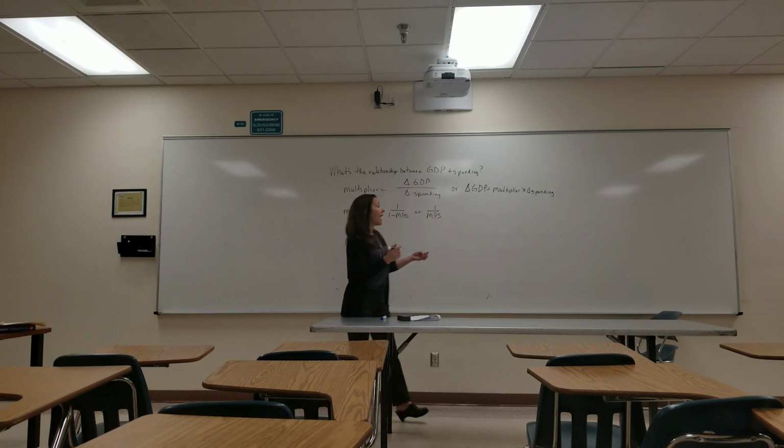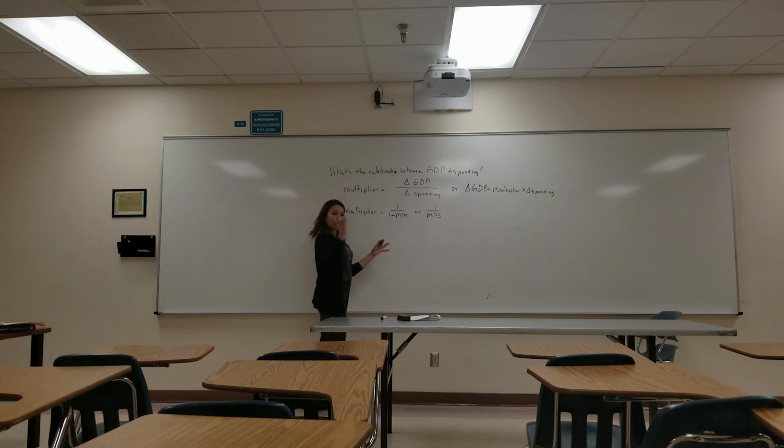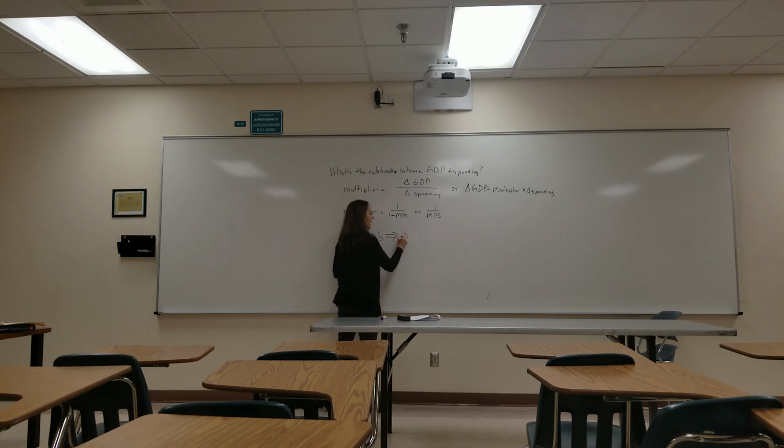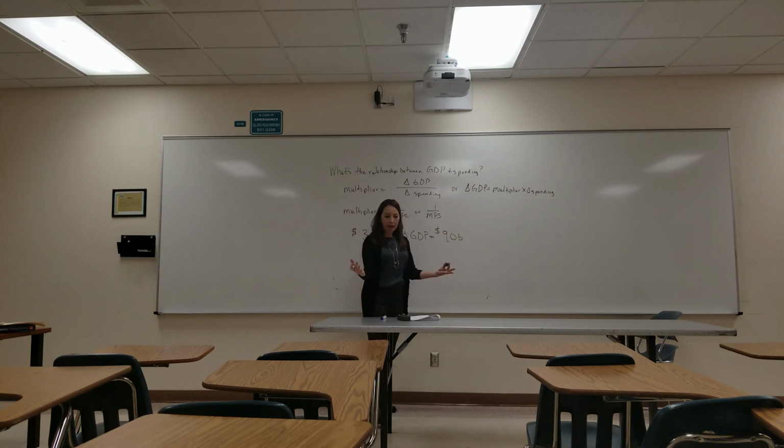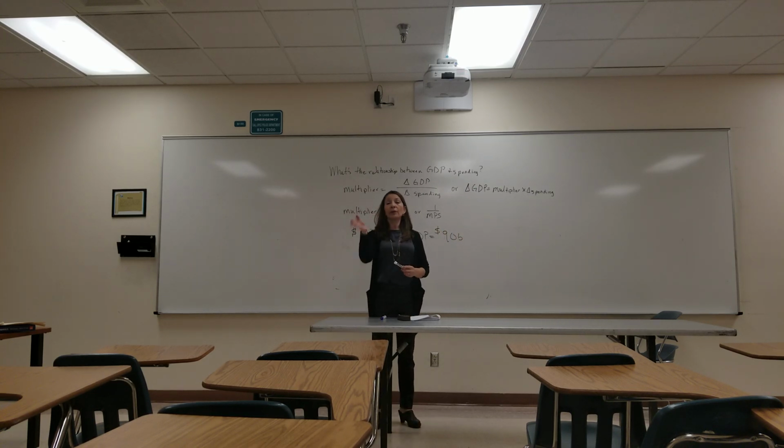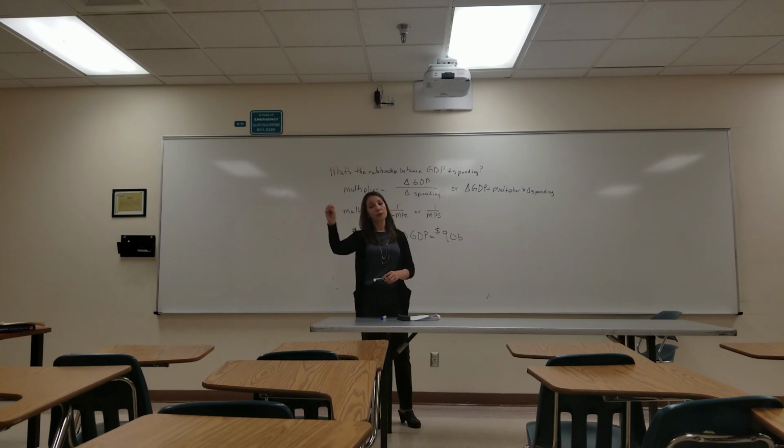So let's say we have an increase in investment. Businesses go out and they spend $30 billion. Okay. And what happens is that there's a change in our gross domestic product equal to $90 billion. How does that happen? Well, there's something we call a multiplier effect, which is basically looking at how initial spending will cause a chain reaction through the economy.